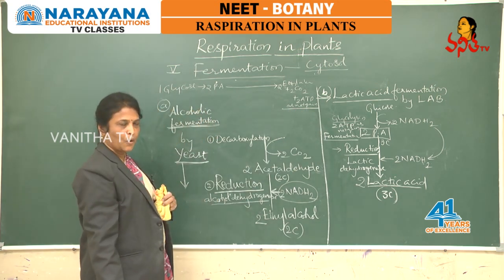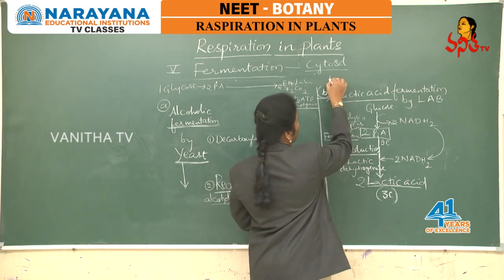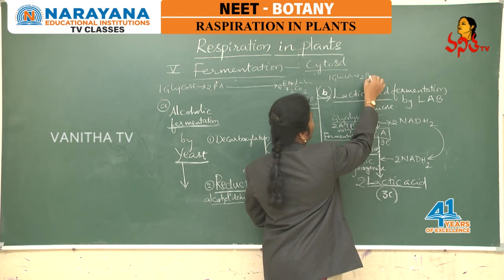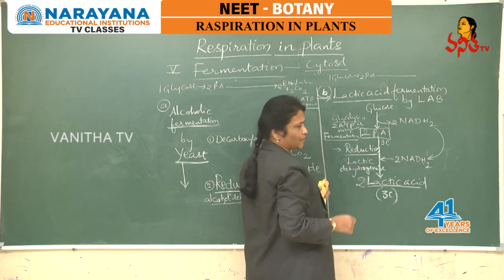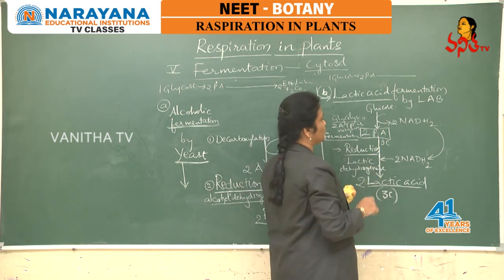Now coming to lactic acid fermentation, as we summarize, 1 glucose molecule splits into 2 molecules of pyruvic acid here also, but in LAB, the lactic acid bacilli, during lactic acid fermentation there is no decarboxylation.